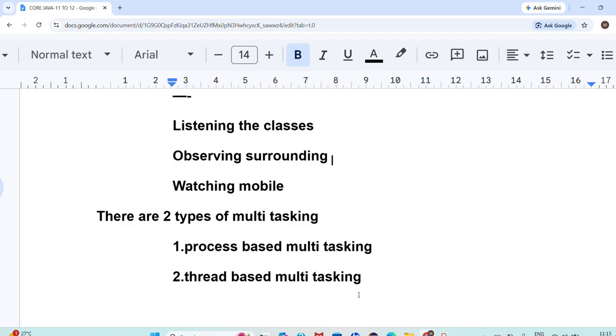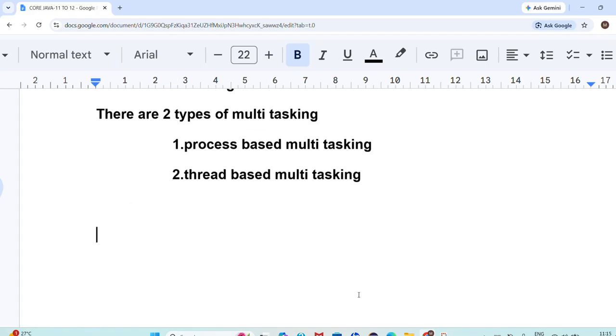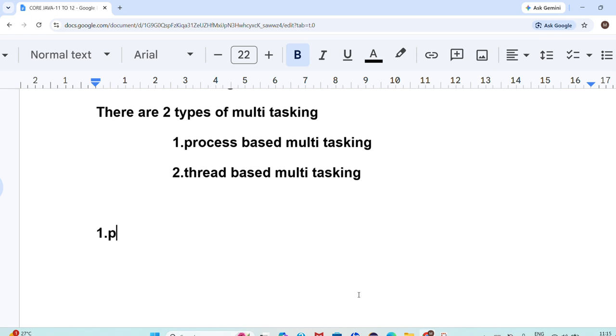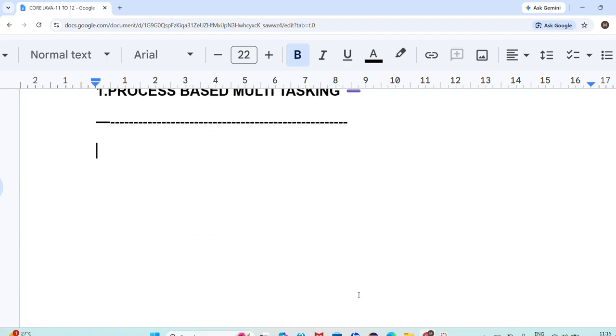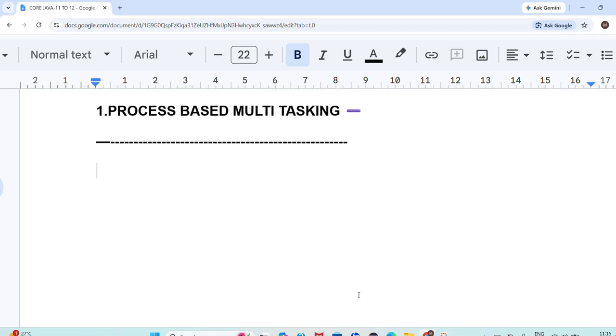First, we'll go through the first one, that is process based multitasking. Sir, what is meant by process based multitasking? Observe very clearly what I am saying. Process based multitasking is nothing but executing several tasks